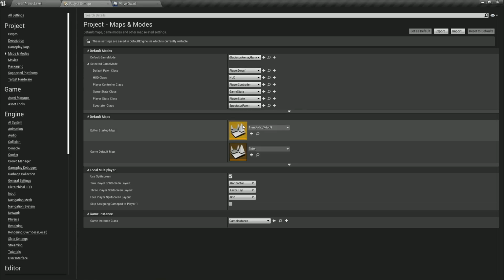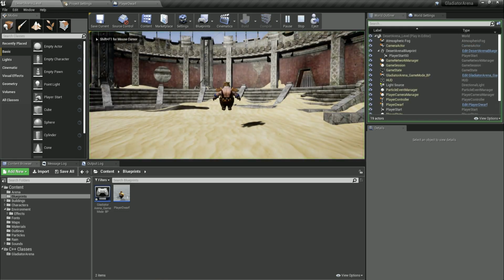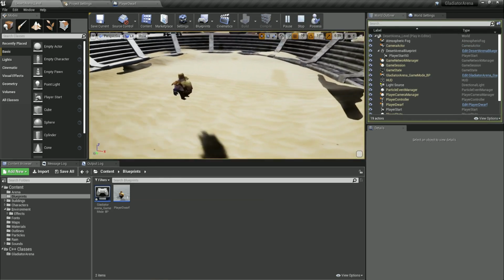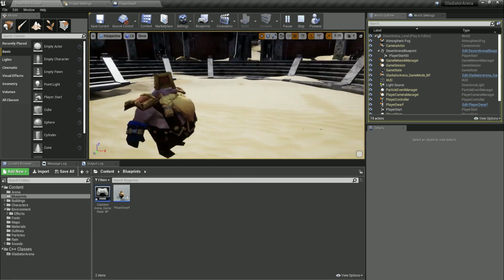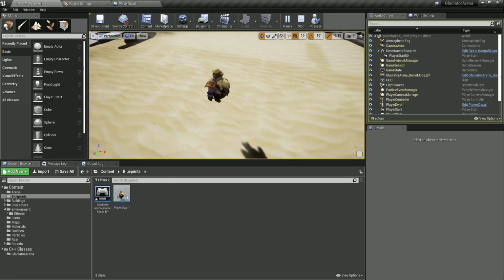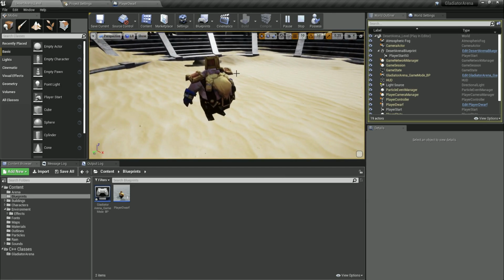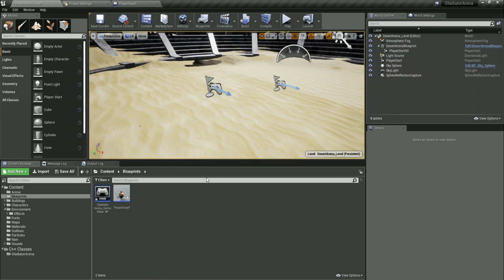And voila! If I go back now in the desert arena level and click on play, there you go. Look at my little gladiator over here. So let me just go here and eject the bad boy. Look at this. So this is my character. You see, he is floating. We will fix this. Do not worry about that. Everything will be fixed. But this is my game character. He's now being spawned and so on and so forth.